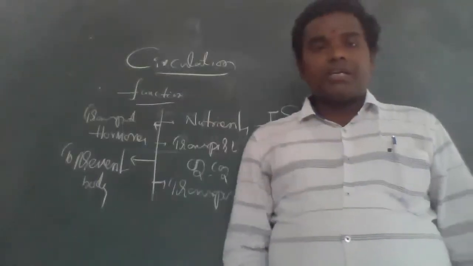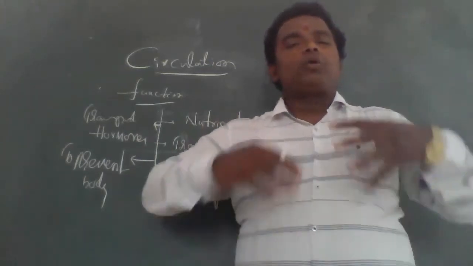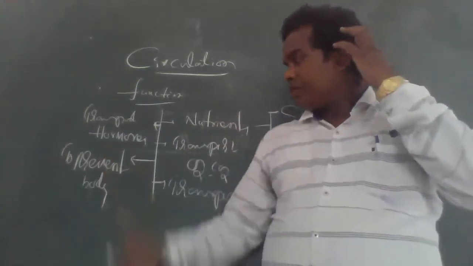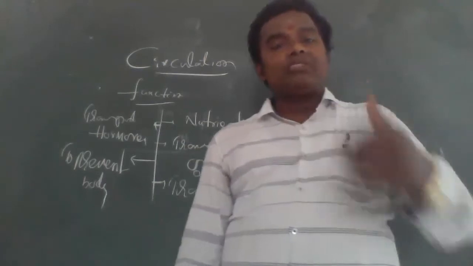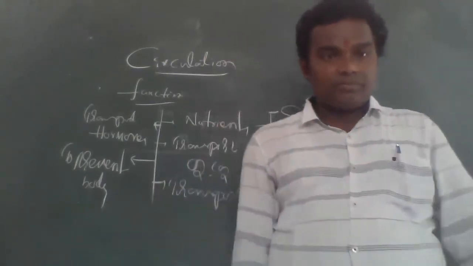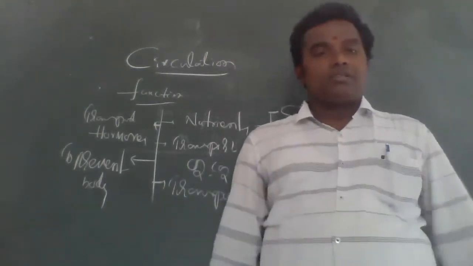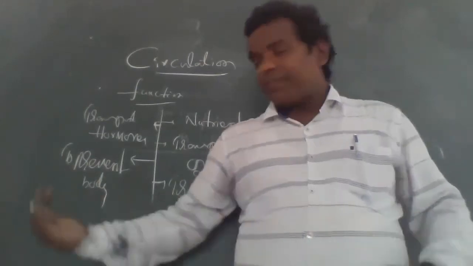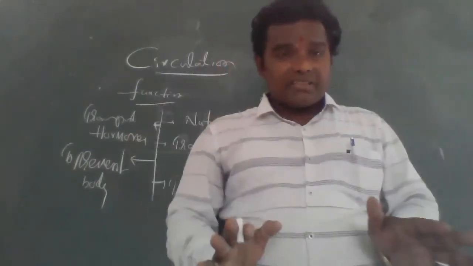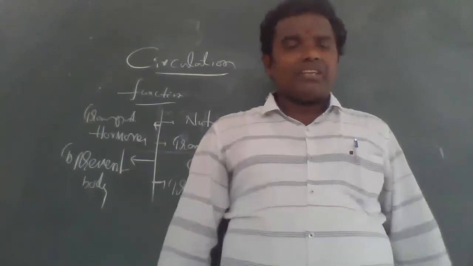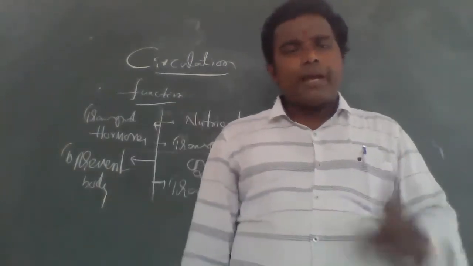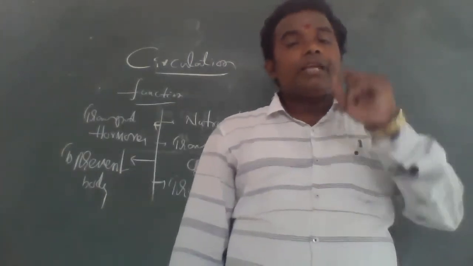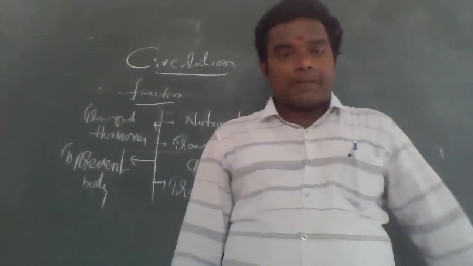And last, to protect the body against pathogens like microorganisms. For example, if the body is infected by different microorganisms, remember one thing: that infection should be converted to disinfection.